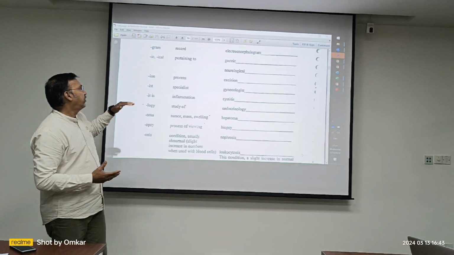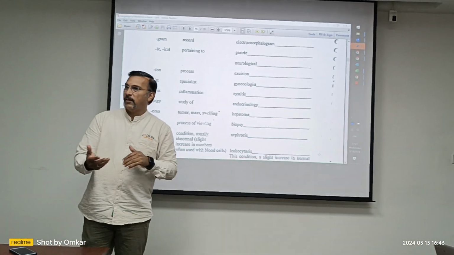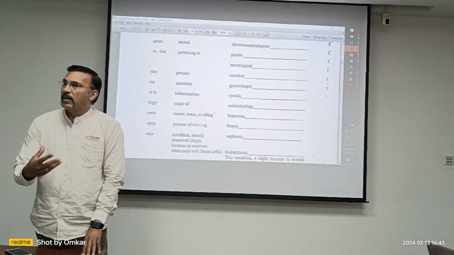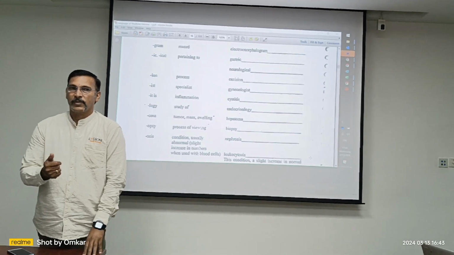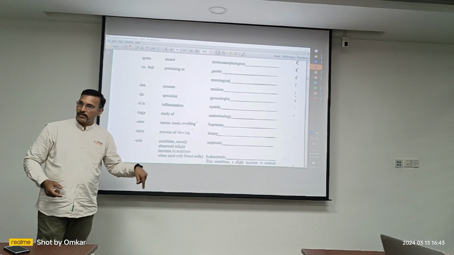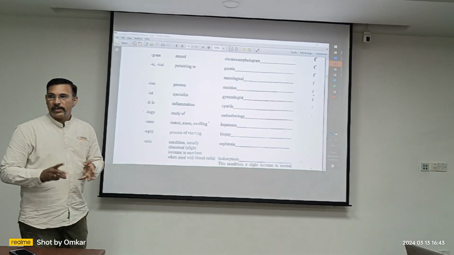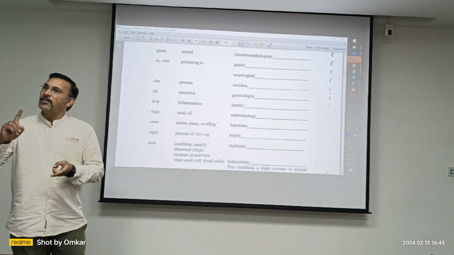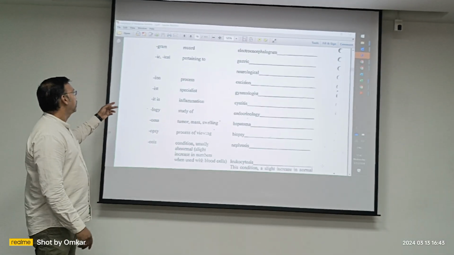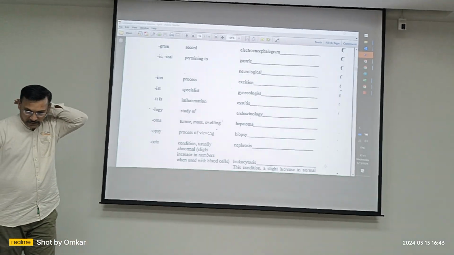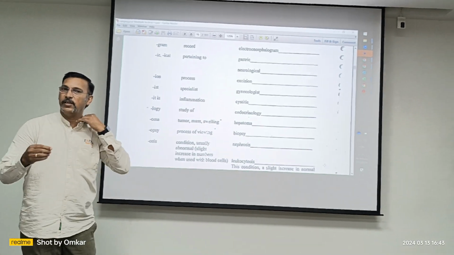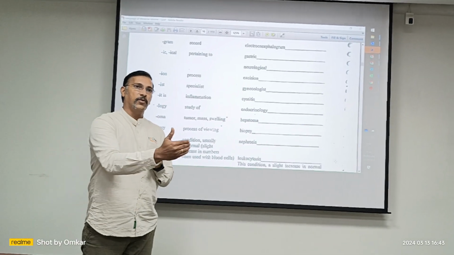Then ion is a process. Excision, process of cutting out. This is a repetition. Whenever you write excision, what should you write other two? Incision, section. IST is specialist, gynecologist, specialist in treating female reproductive organs.